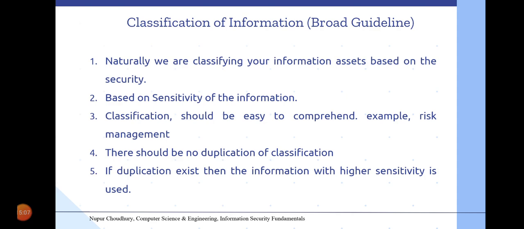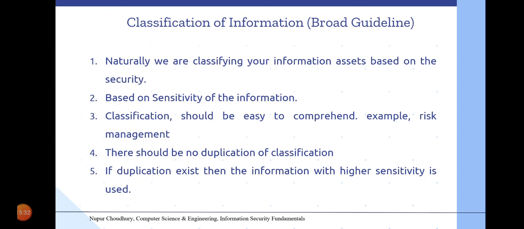So now an important concept related to the classification of information. We have already discussed that information is basically an asset to the company. We consider information as an asset because without data and information, the system will no longer be functional in terms of digital executions or digital work.